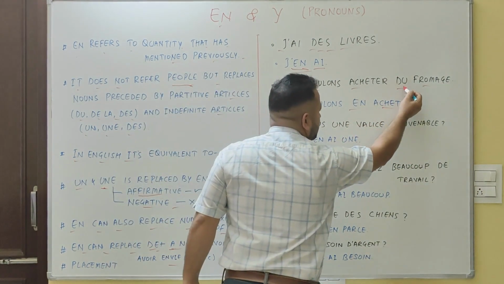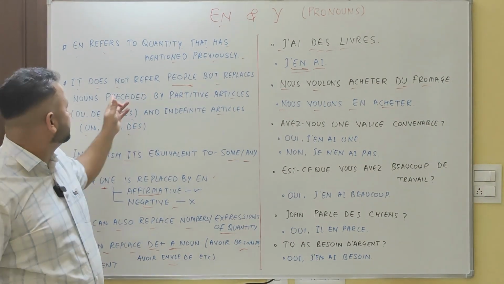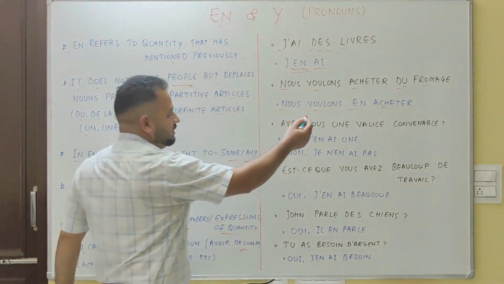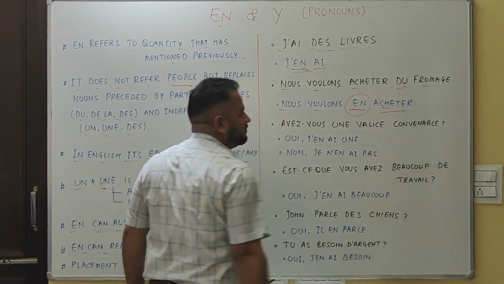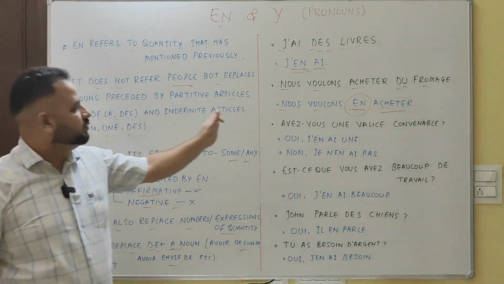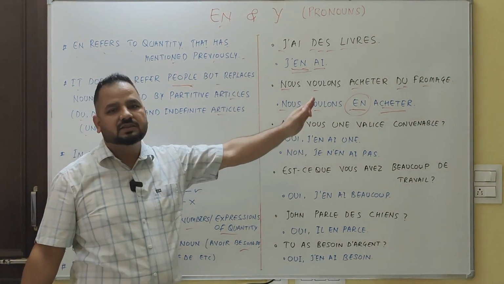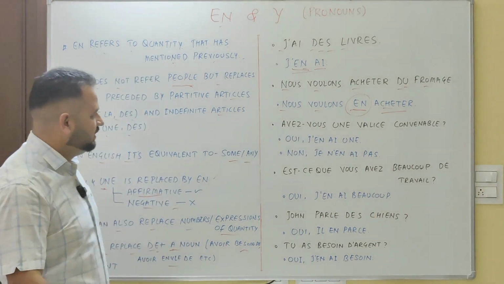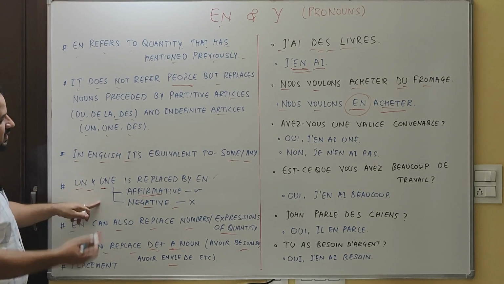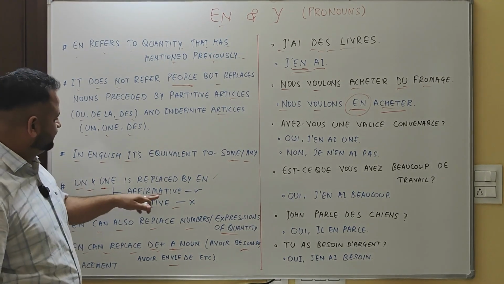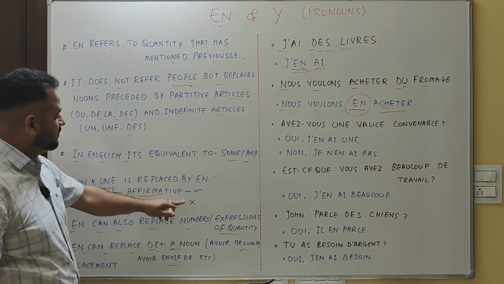Du fromage, some or the quantity, or you can say partitive articles also, is replaced with "en", and the position of "en" is before the verb. Nous voulons en acheter. We want to buy some. Clear? Next, here we said that un and une can be replaced by "en", but we are using un and une also in case of affirmative, but in negative we don't.